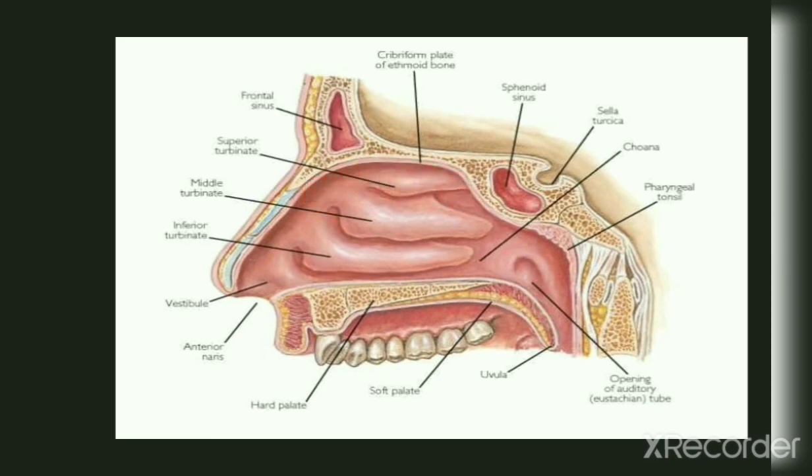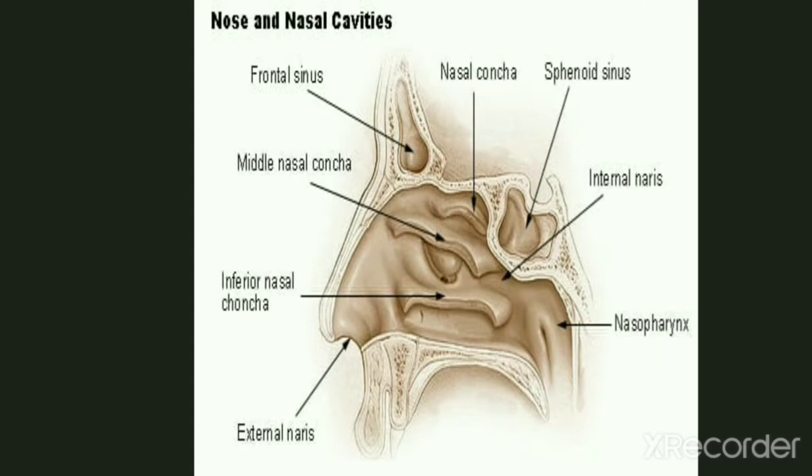It contains ethmoidal cells, which as a group are one of the four paranasal sinuses. Three bony shelves called the inferior, middle and superior nasal conchae are attached to the lateral wall, projecting into the air channel. So this is the inferior nasal concha, the middle nasal concha, and the superior nasal concha.